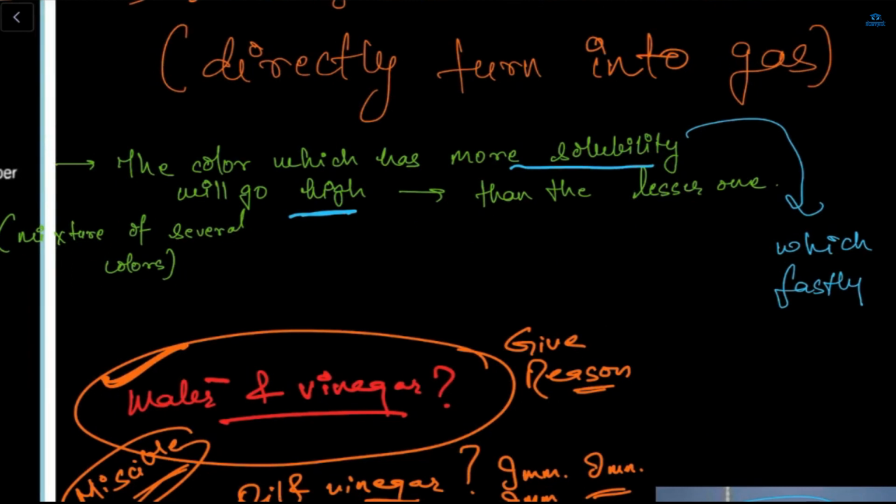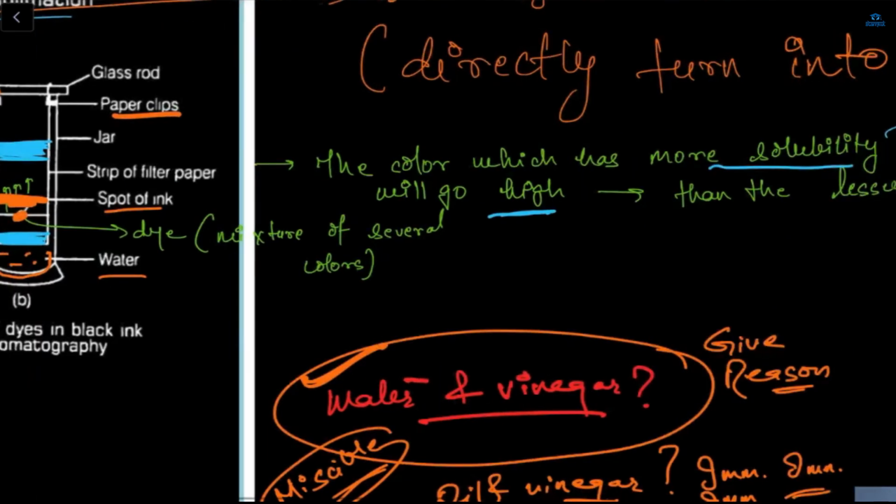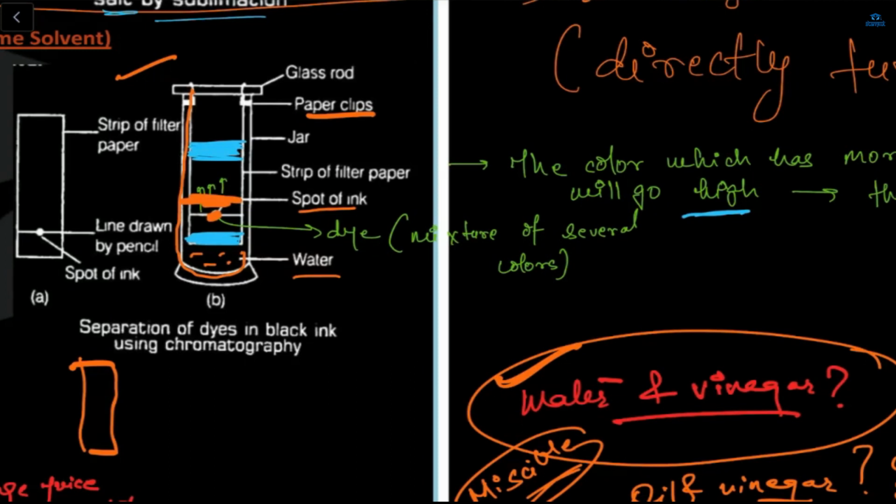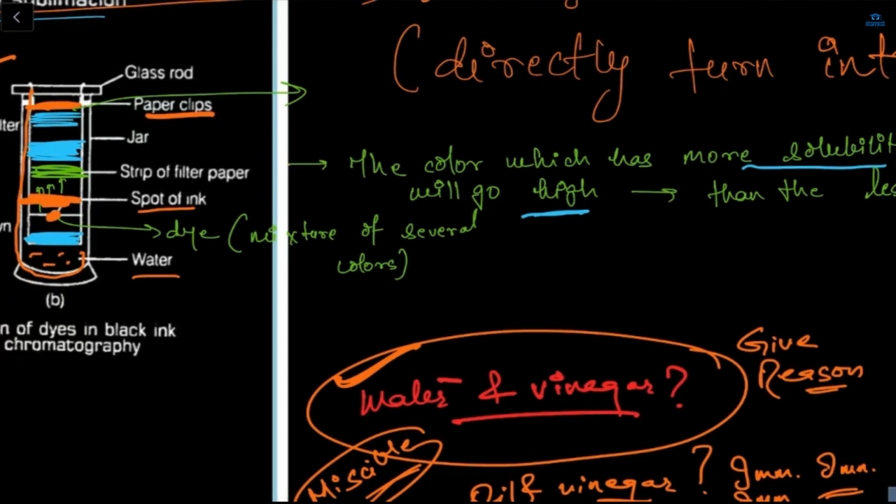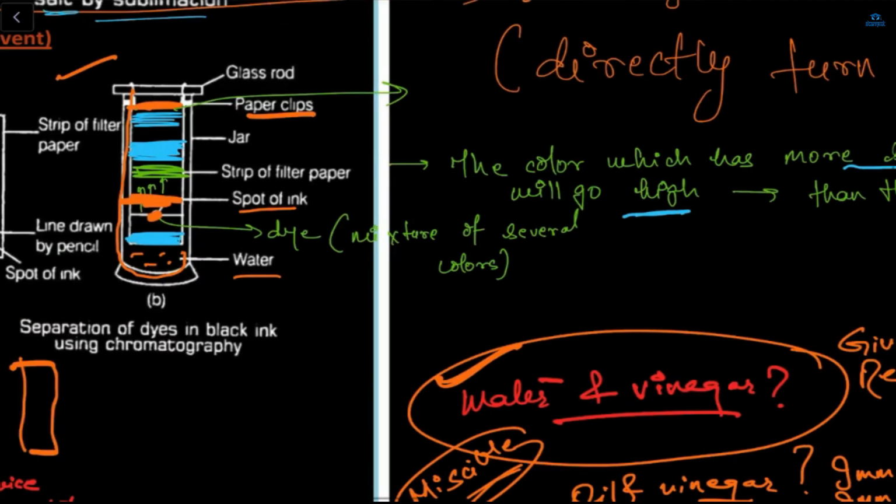Okay, so we go high, then the lesser one. So if you put a spot of ink on this paper clip and put it in the water, it's a mixture of several colors. If some color is at this level, like this orange color, it defines that this orange color is more soluble. More soluble means this orange color is easily mixing with water, mixing fast. That's why this orange color is at the top level of this paper.